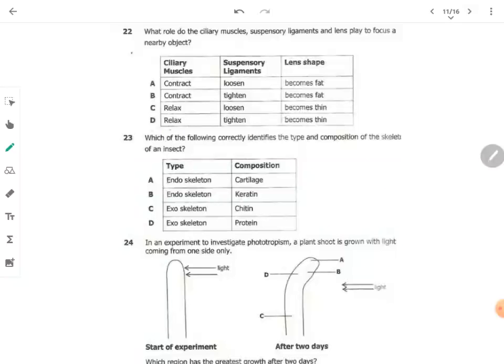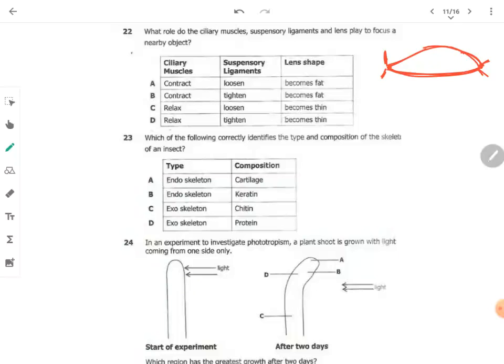What role do the ciliary muscle, suspensory ligaments, and lens play to focus on a nearby object? Now, ciliary muscles are muscles which are found here. Let me just draw a sample of the eye. Then suspensory ligaments are more like fibers that hold the lens, to make sure that the eye is in perfect position. Then the lens is this one, which is short like this.